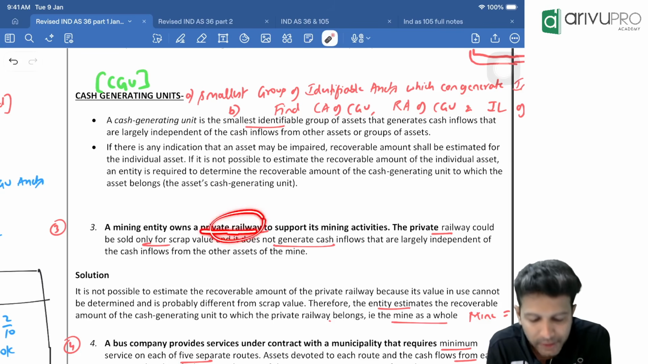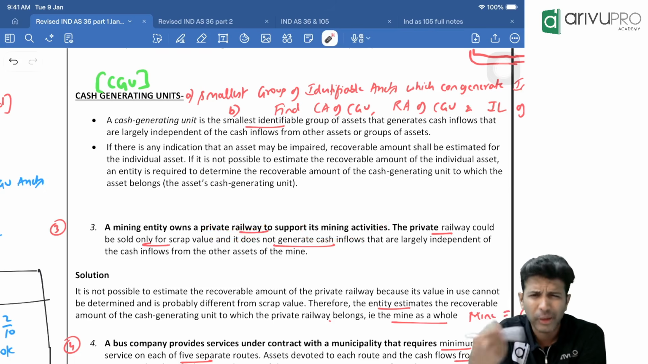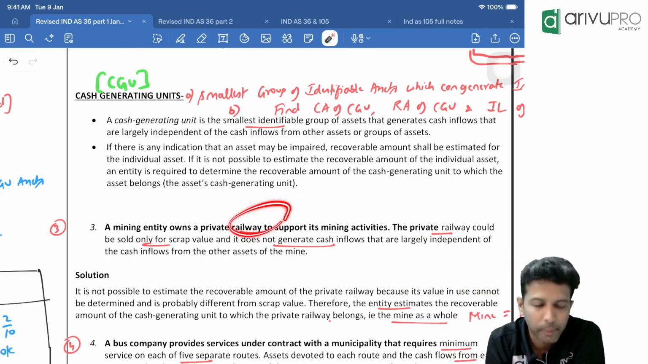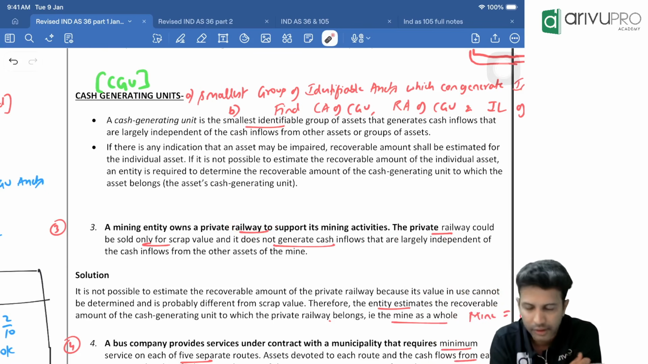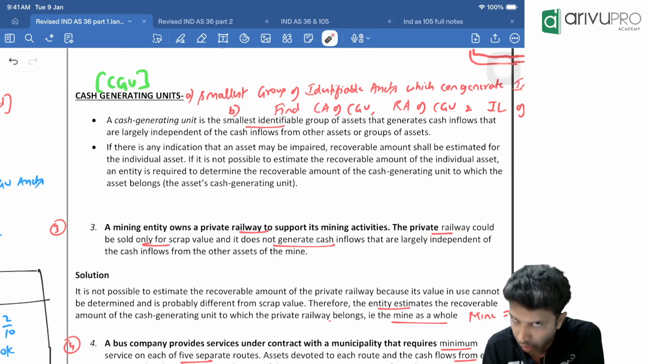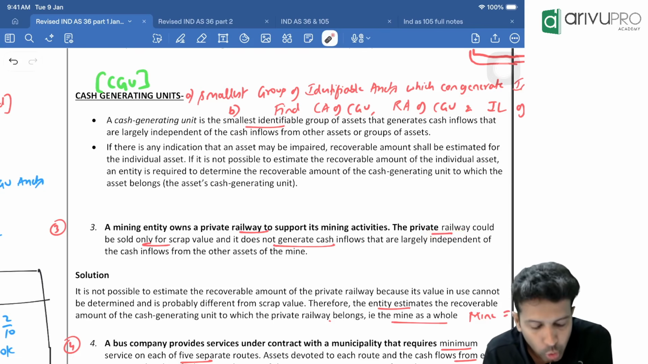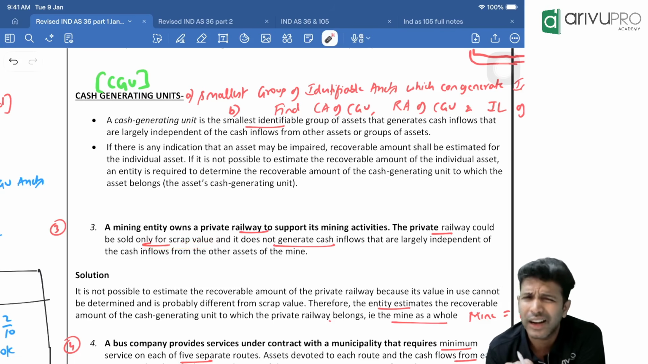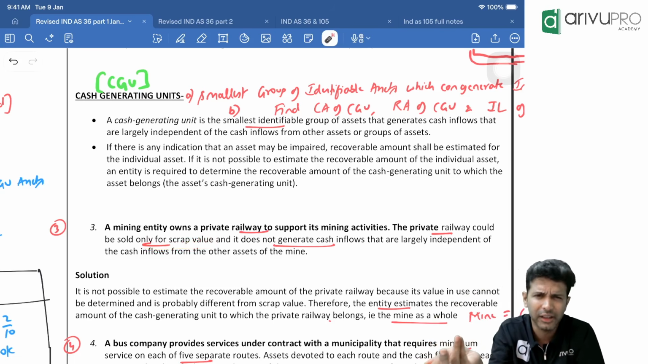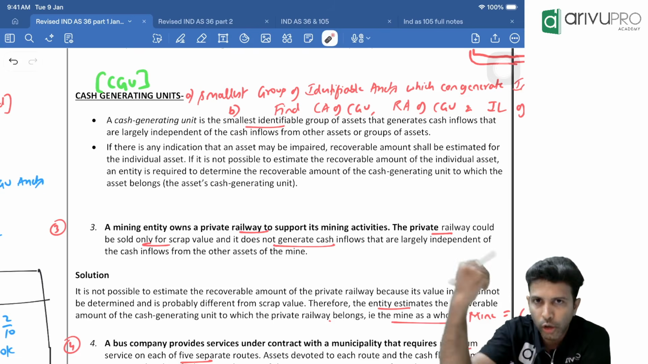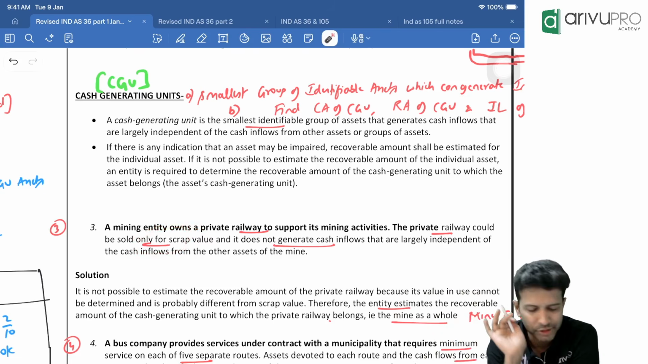So they own this private railway for their mining activities. When you mine, a lot of dust and a lot of the main finished product also gets extracted, no? So they feel it's easy to transport all that with the help of a railway. So they have their own private railway, which they're using for mining activities. Fair enough. This private railway, that is PP, could be only sold for scrap value. If you want to sell it to some person, they'll only buy it for scrap value. Maybe it's a very small private railway in a remote area, so for others there is not much usage. If you want to go and sell it, you'll get very minimal value, scrap value.